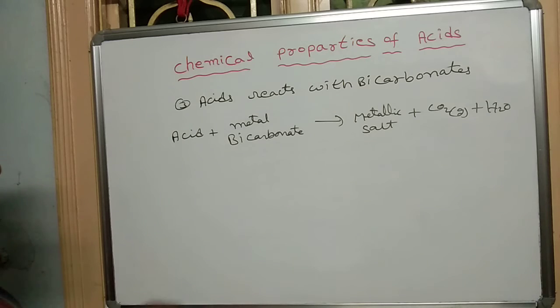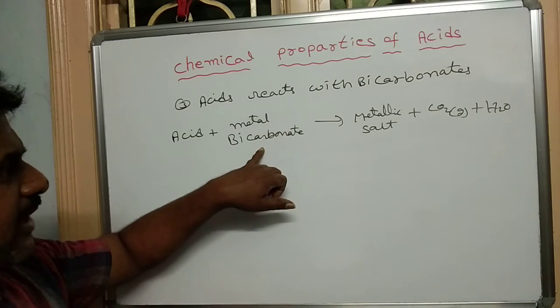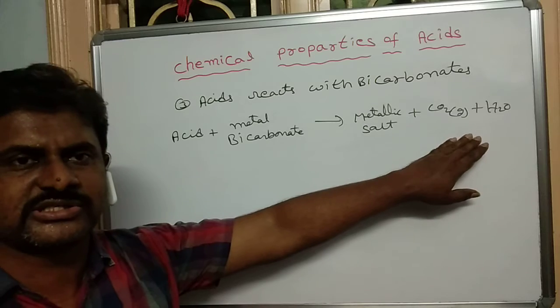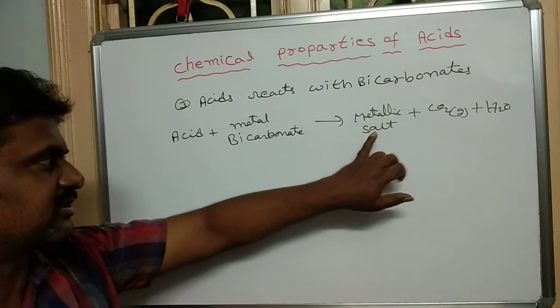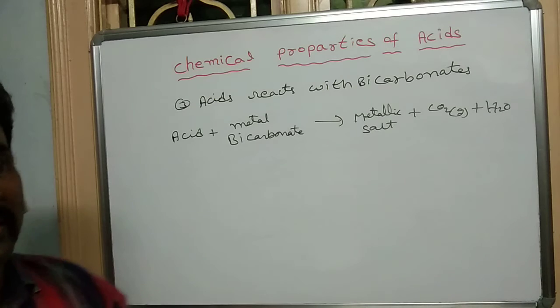Here, observe, acids react with metal carbonates or metal bicarbonates. The products are same. There is no change in the products. They give the metallic salt, carbon dioxide gas and water.